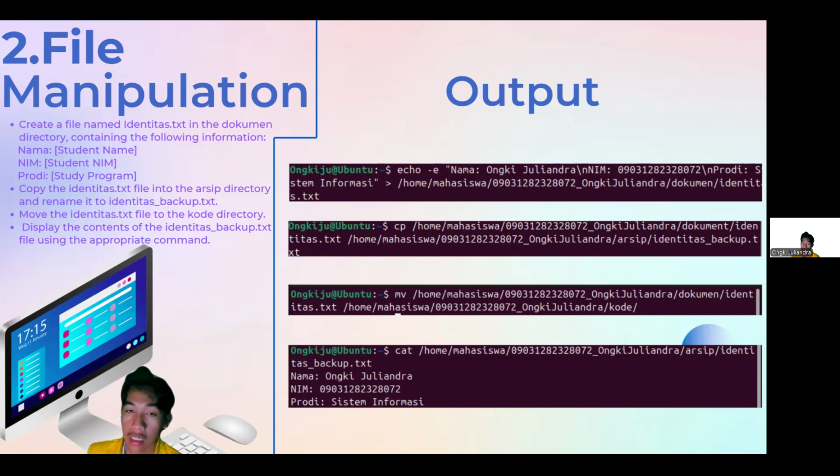After that command, we already moved the identitas.txt file from the document directory to the code directory.